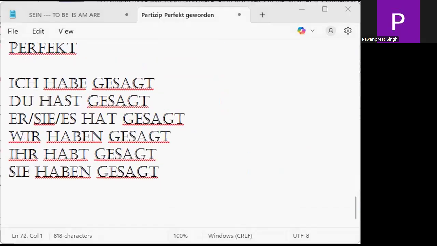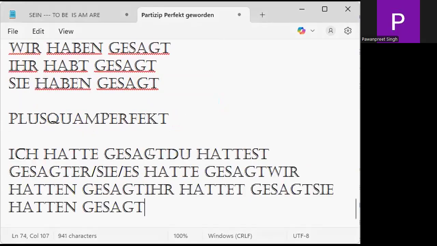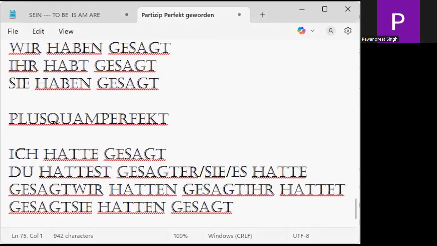If I say had plus perfect participle, perfect is what? Tell me. Your had. I had said. Ich hatte gesagt. Du hattest gesagt. You need to understand gesagt.